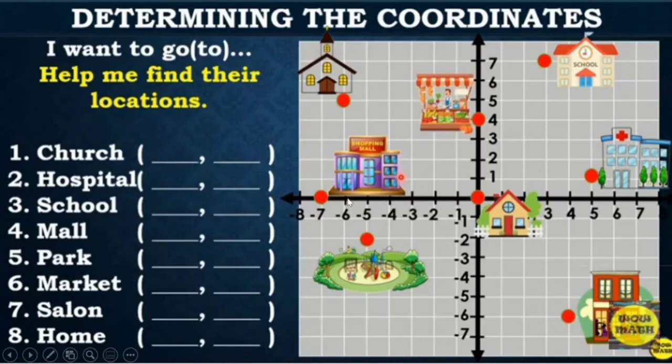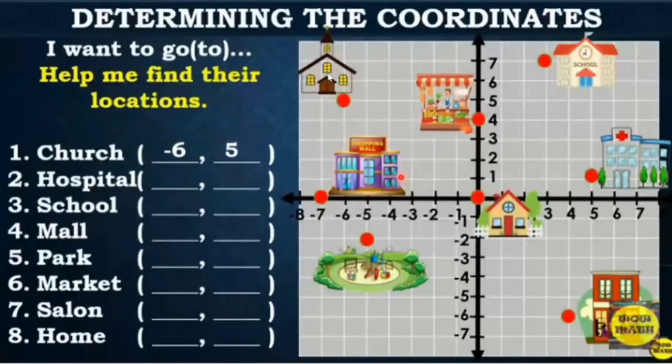So, here, negative 6. And our y coordinate, since nasa taas, sa positive, so positive 5. So, negative 6 and positive 5, kung saan sila mag-i-intersect, nandun yung church.